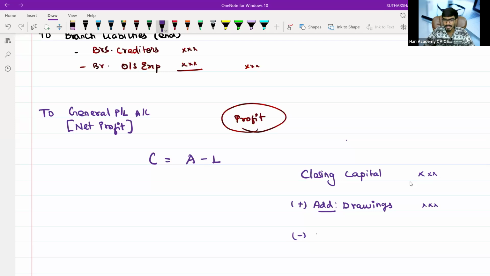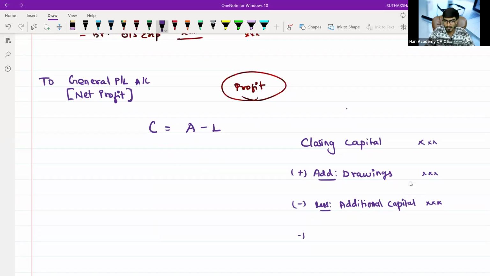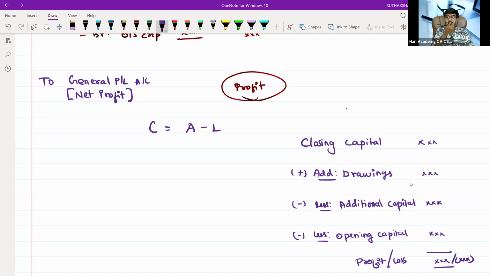We will subtract the additional capital, sir. Why are we subtracting that additional capital? Because at the time of opening capital, our balance will be low. We infuse the cash to that, so it will be increased. So now we are decreasing. Again, sir, my opening capital should be deducted. Now, I arrive at two things, sir. If it is positive, it will be profit. If it is a loss, it will be on the negative side.